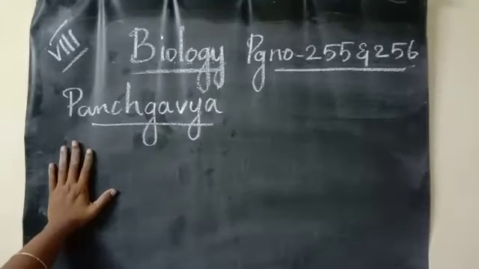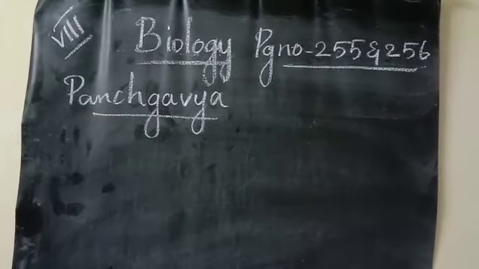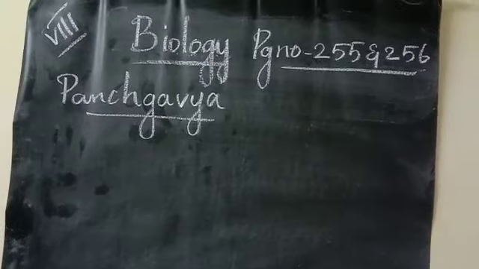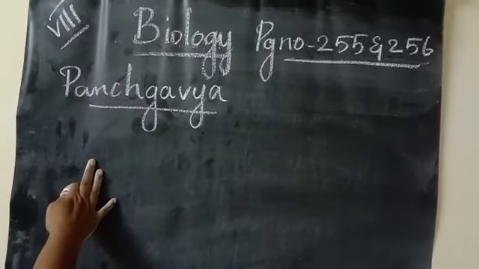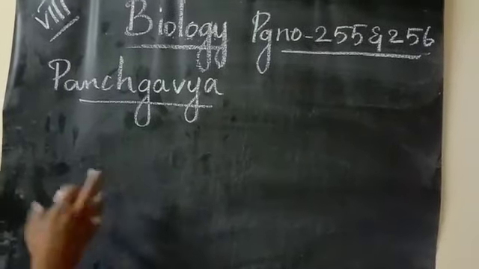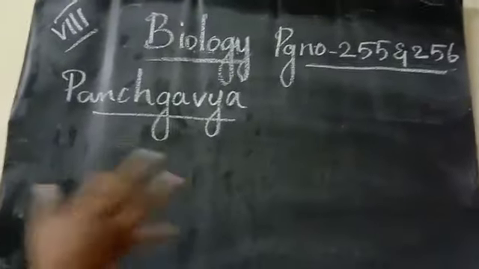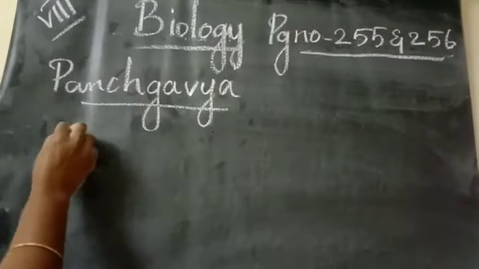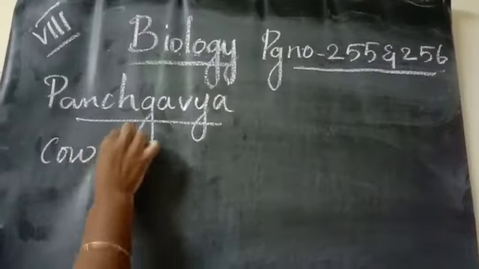Students, today we are going to see about the Panchakavya. What do you mean by Panchakavya? It is nothing but a promoter with the combination of 5 important products that are obtained from the cow. What are the 5 important products? First one is cow dung.